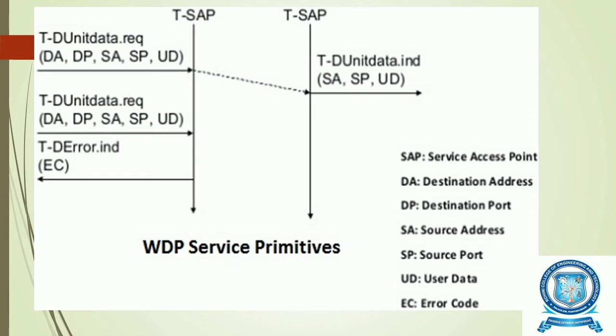The primitives are TD-UNITDATA.REQ, the first primitive we have seen, with the parameters DA, that is destination address, destination port, source address, source port, user data, and the TD-ERROR.IND primitive, which has a parameter EC.